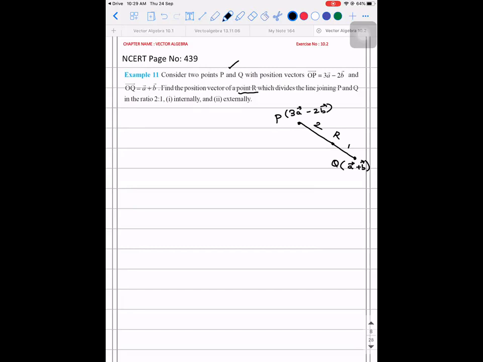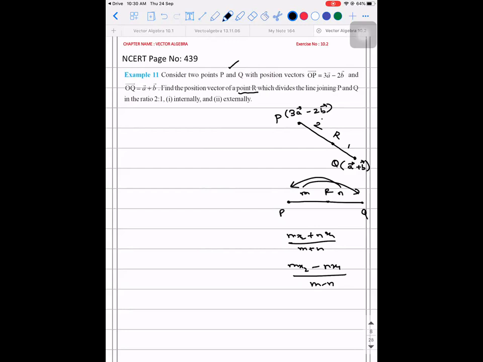Accepted? So it is the exact section formula that you people apply. What do you do? m into x2 plus n into x1 divided by m plus n if it is internally. m into x2 minus n into x1 divided by m minus n if it is dividing externally. I hope you all know this, right?